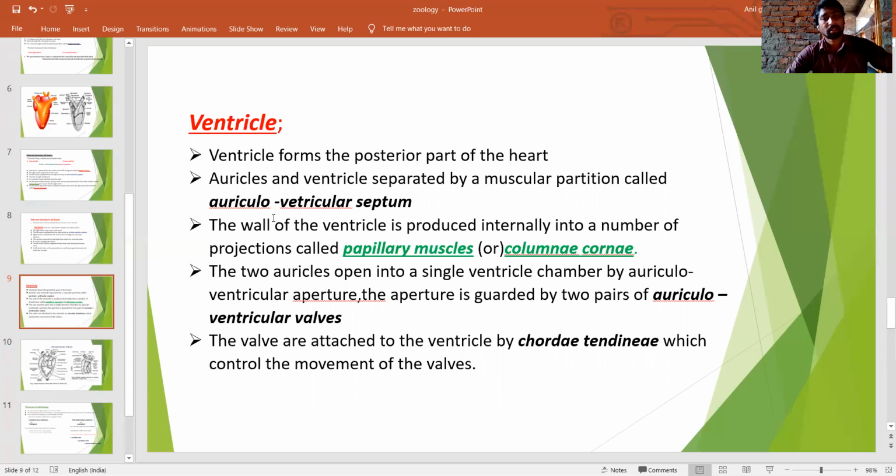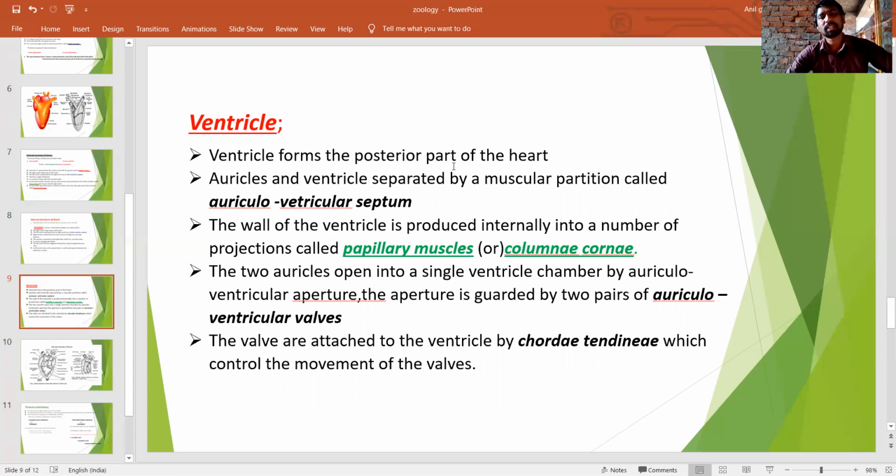So the circulation in the amphibian heart is known as incomplete double circulation.